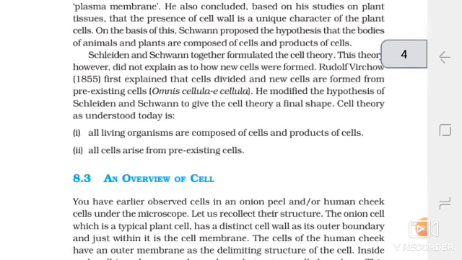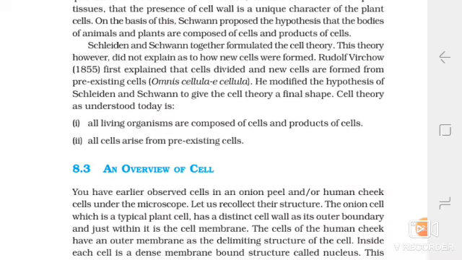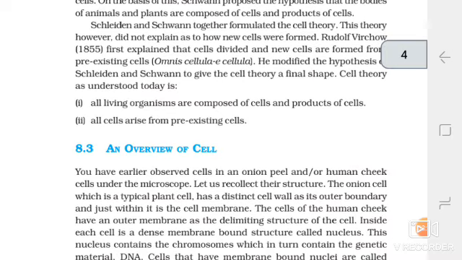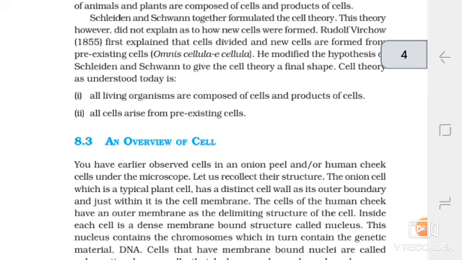An overview of the cell. You have earlier observed cells in an onion peel and human cheek cells under the microscope. Let us recollect their structure. The onion cell, which is a typical plant cell, has a distinct cell wall as its outer boundary, and just within it is the cell membrane. The cells of the human cheek have an outer membrane as the delimiting structure of the cell.